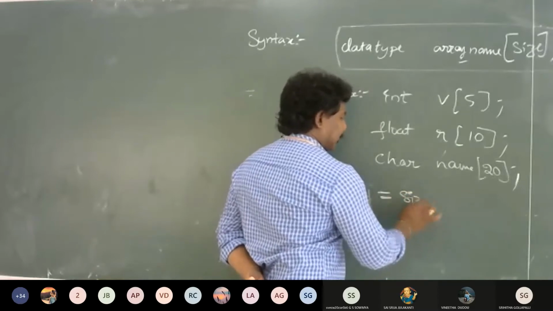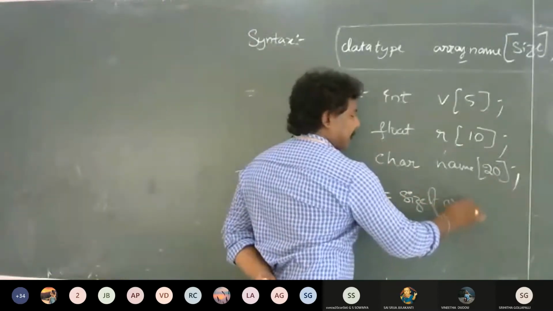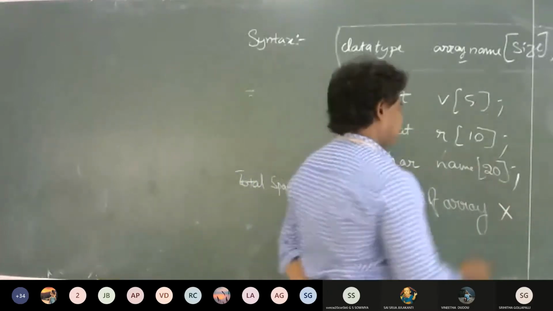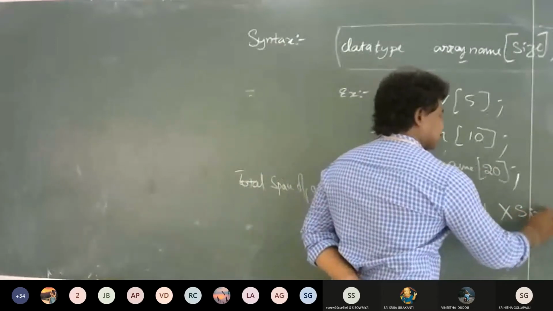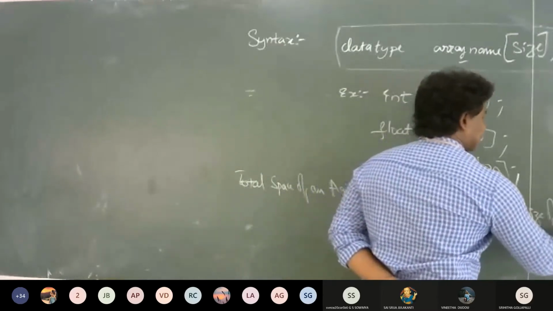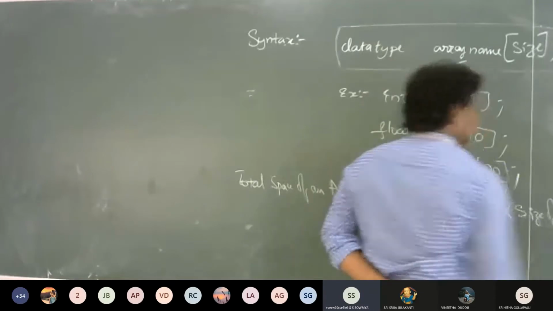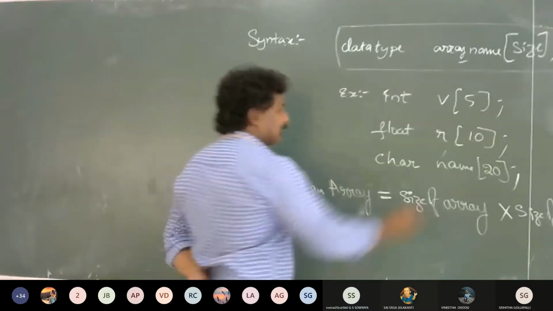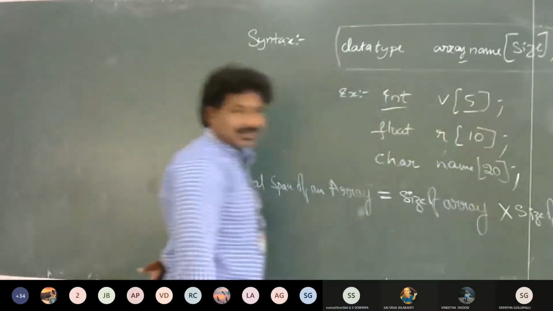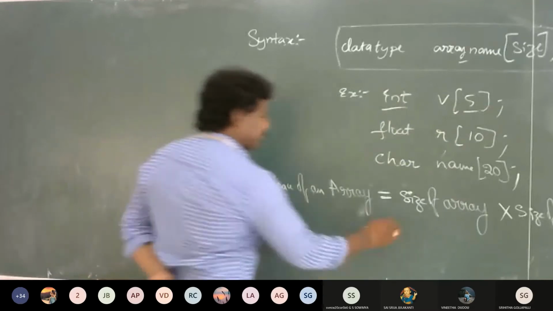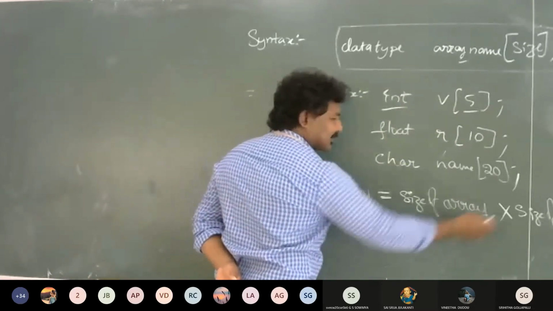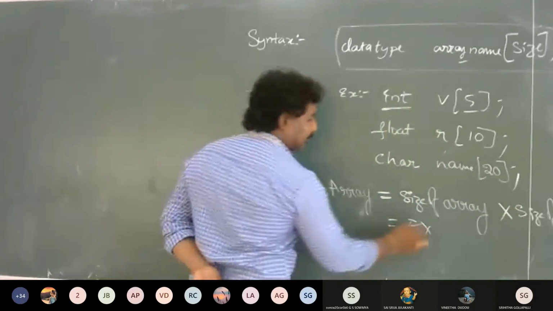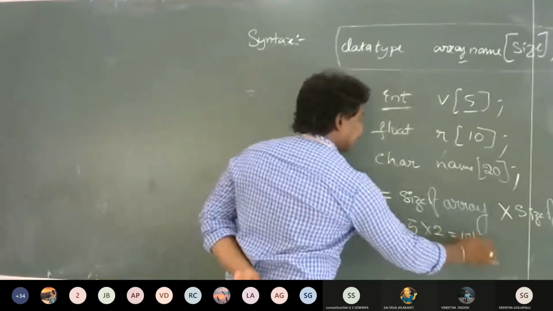size of array into size of data type. So here I said int v 5. 5 is my array size. What is the size of the data type? 2. So 5 into 2, that means 10 bytes.